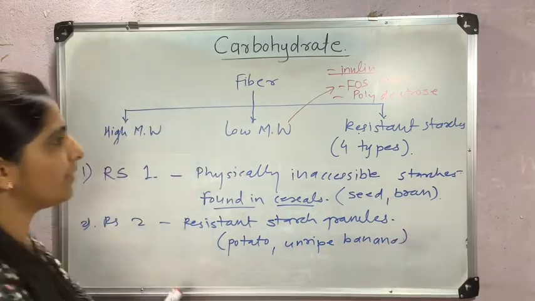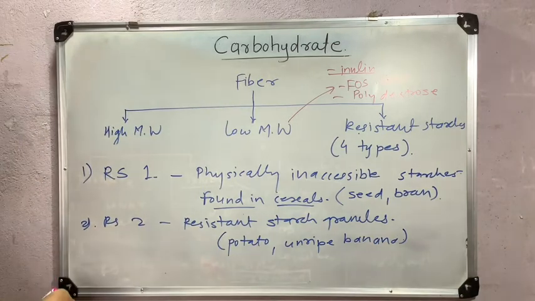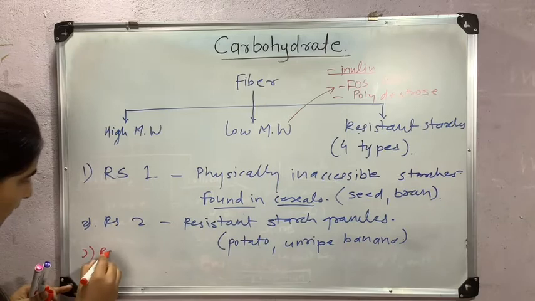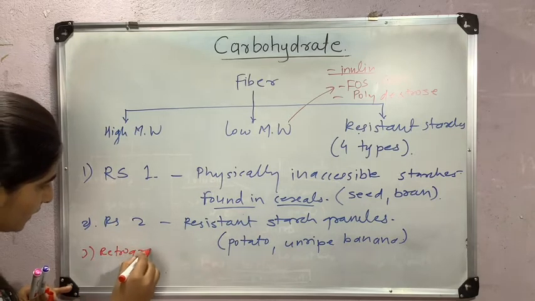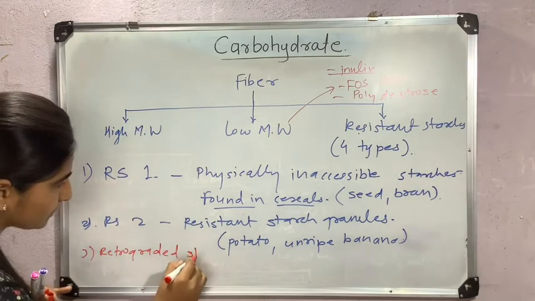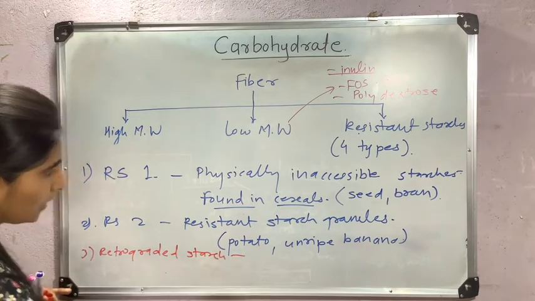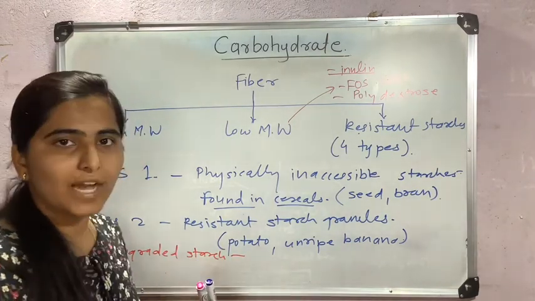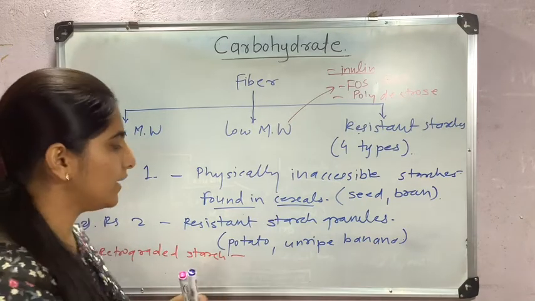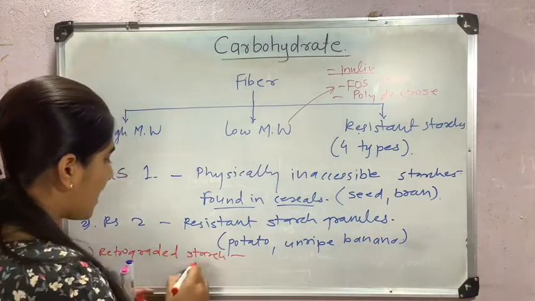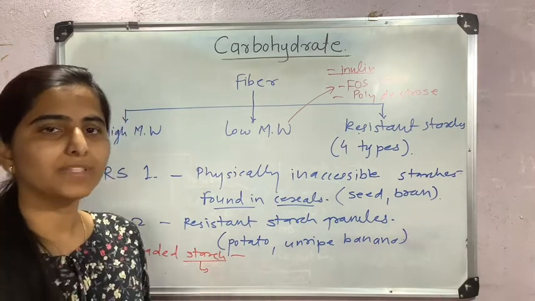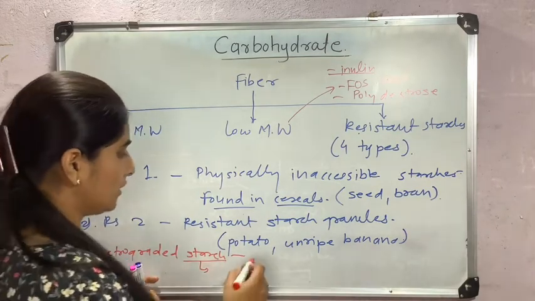And the third type of resistant starch is retrograded starch. Important one, retrograded starch. It means when we cook starch and then cool it, that starch is converted again into crystalline form, and that form is known as retrogradation.